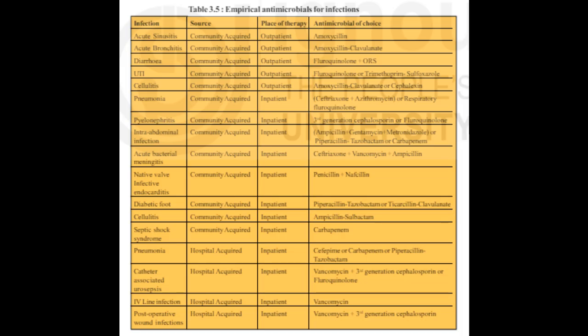As older people have multiple comorbidities, they take multiple medications at a time. This is called polypharmacy. Polypharmacy makes them prone to drug-drug and drug-disease interactions. The common drug-drug interactions involving the antimicrobials and other drugs used in elderly are given in Table 3.4. Table 3.4. Drug-drug interactions of antimicrobials.